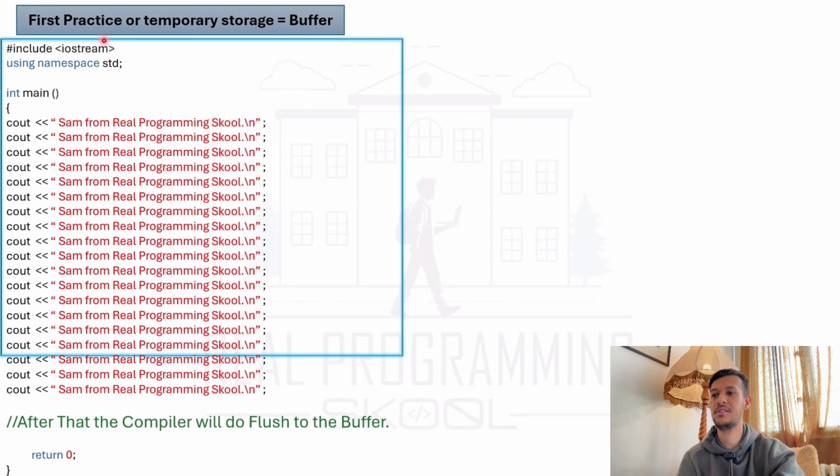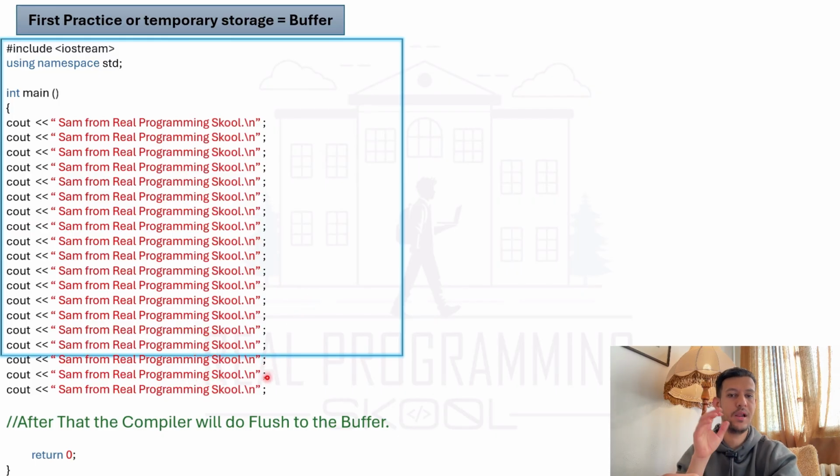As I said, this is the first practice, or temporary storage, because the buffer is also known as temporary storage. So this is the first practice. As you see here, in all my lines of code, I just use \n. I reach here, the buffer is already full. The code is already out of the buffer, but the compiler doesn't flush the buffer.